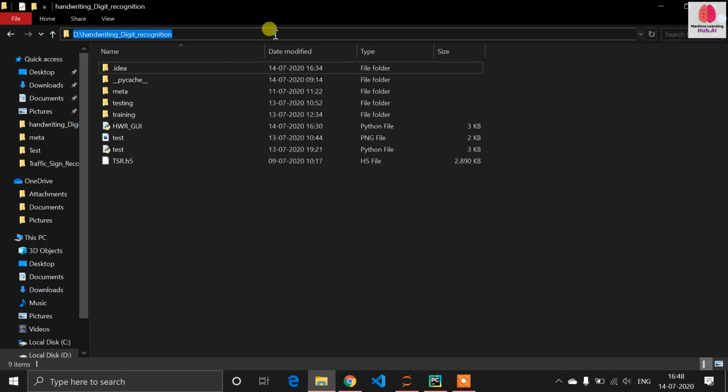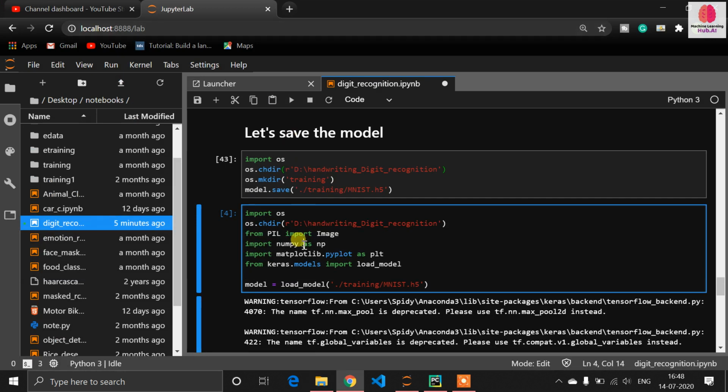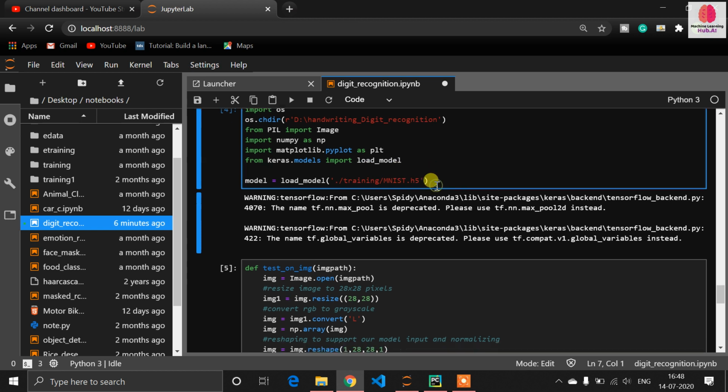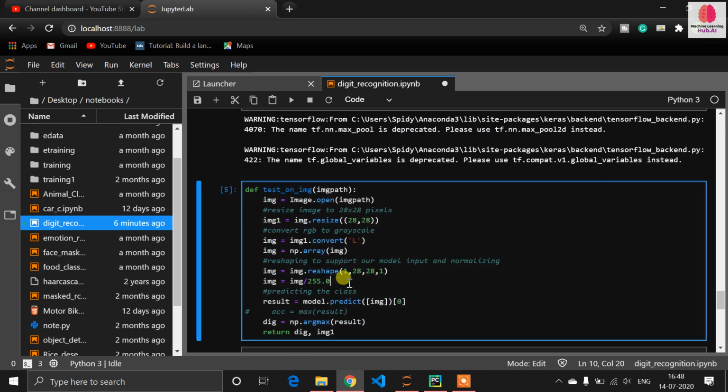Change the path of this directory with the OS module. Then we need to load the model from that directory. I am using matplotlib and the Keras load_model function, which will allow us to load the model. Once again I want to do testing on one image. I have created the function, predict test images. Then I need to open the image. As I told you, you need to resize the image into 28 by 28.